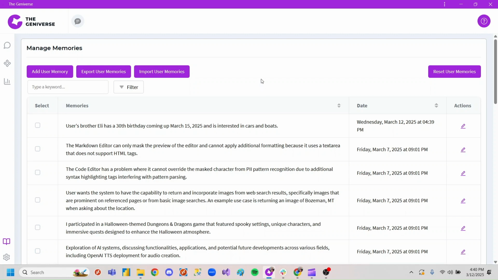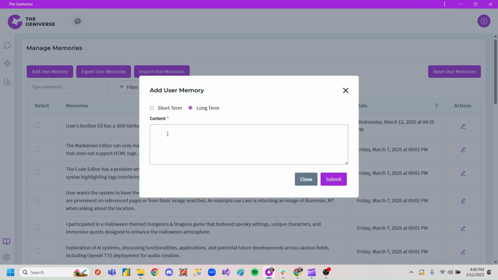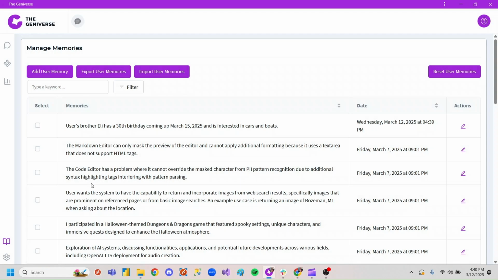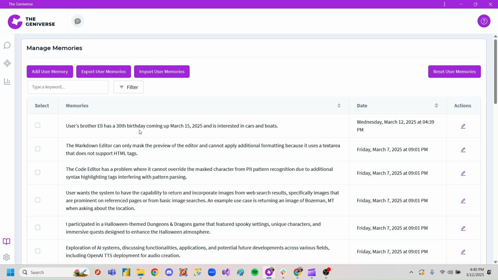So there are a few very interesting little features within the Manage Memories page that you'll also see here. You've got this Add User Memory. This is how you could manually input a memory simply by entering it within this little input box. You can hit Submit. It will manually generate these as well if you just want to add certain preferences or if you have simple memories that you want to update. Maybe you have a list of birthdays that you want it to remember. You could add those as a list in here and then submit it, and it will maintain those memories.